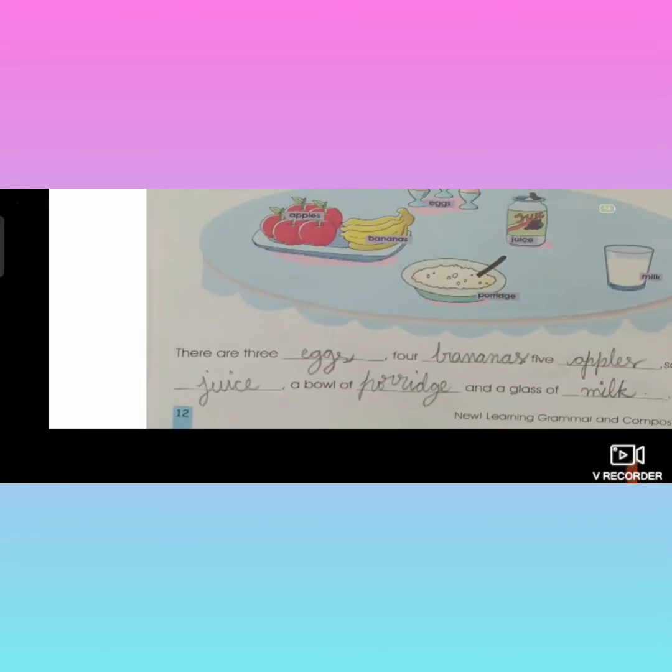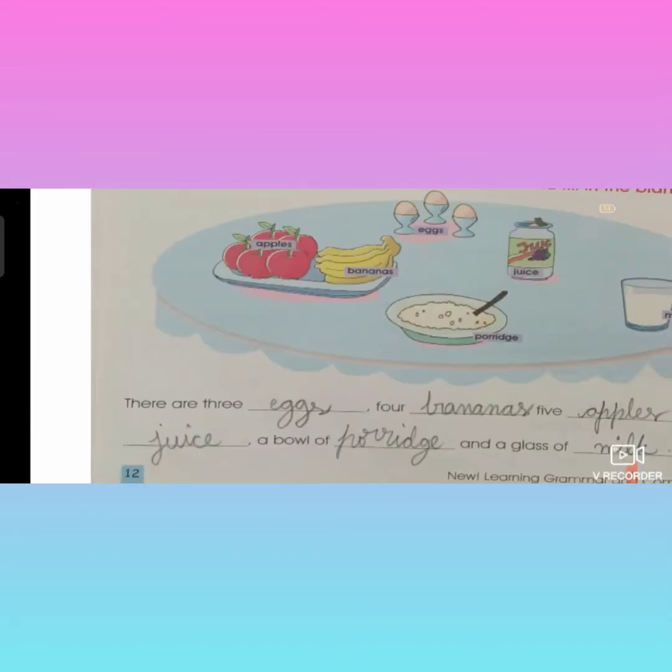Under that there are 3 dash. What is the food item which had 3 in number? Eggs, is it or not? So we have to fill the blank with eggs. There are 3 eggs. Eggs, comma. 4 dash. What is the food item having 4 in number? Bananas. So 1, 2, 3, 4 bananas are there. So fill the blank with bananas.